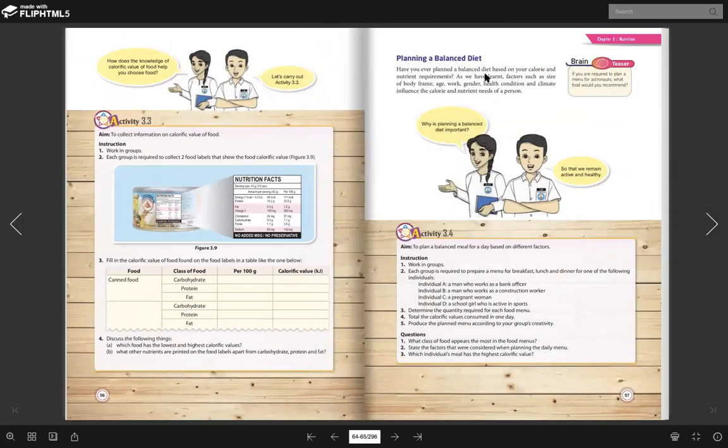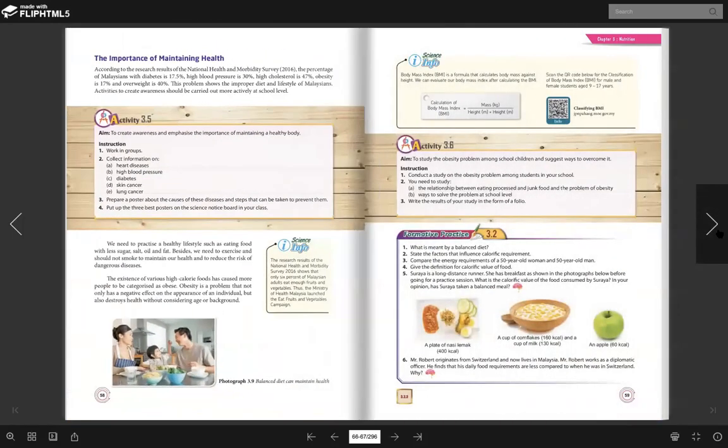Okay, planning a balanced diet. So importance of maintaining balanced diet. Why we need to maintain a balanced diet? Because we know that you are what you eat. So apa yang awak makan itulah awak.